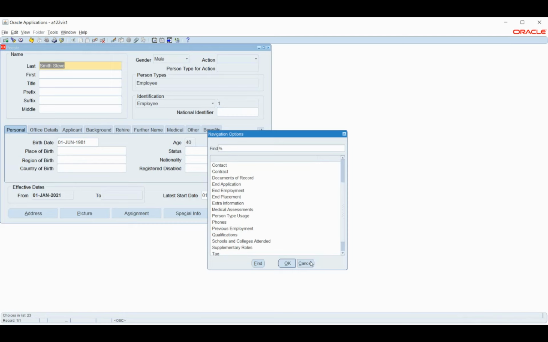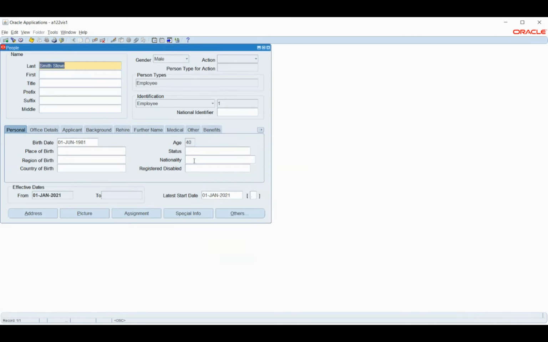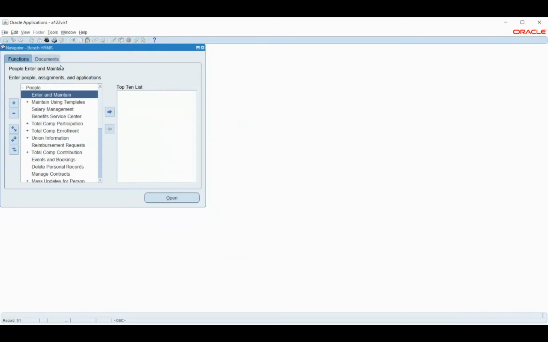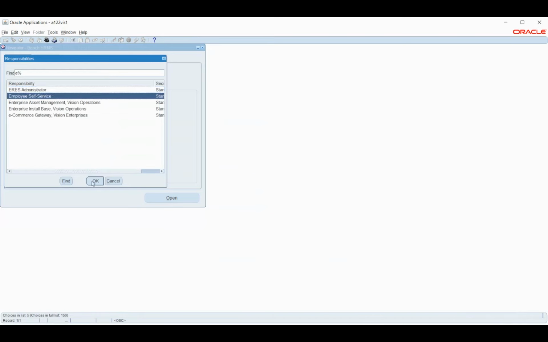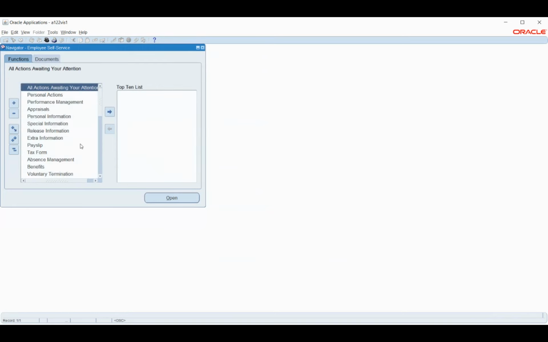But how to log into self-service, sir? Yeah, it's nothing. Usually in real time, we will customize the menus and go from there. But here I'm just using the standard one. The standard one is the employee self-service. So we will click this, and here these are the options that we will have. Employee self-service is nothing but whatever the employee can do by himself. Apart from this, we have other things which the HR executive or the HR manager will perform. Those are the ones we were seeing as part of configurations or setups.